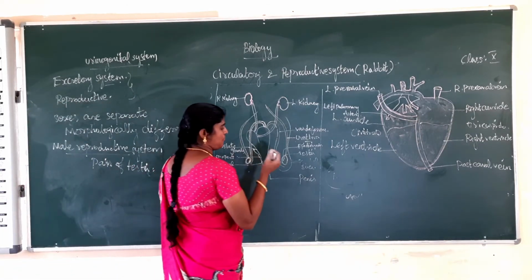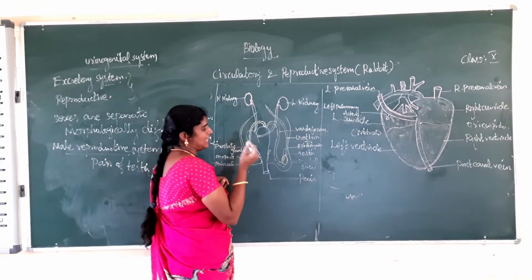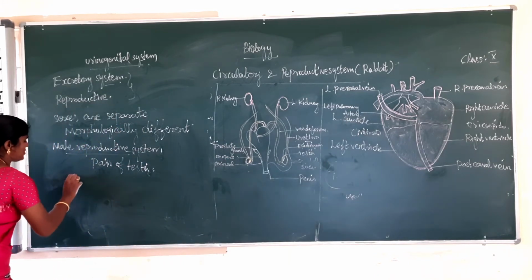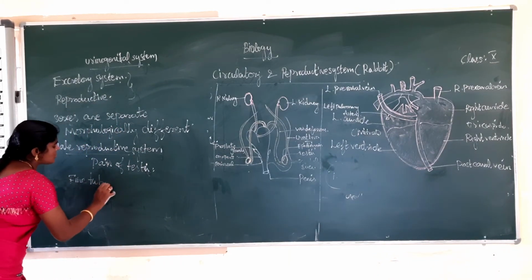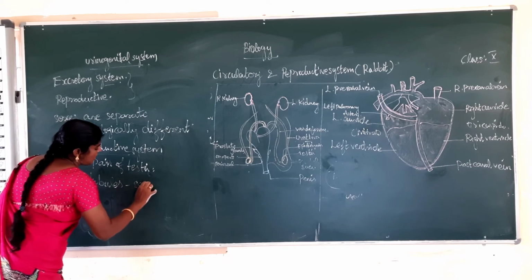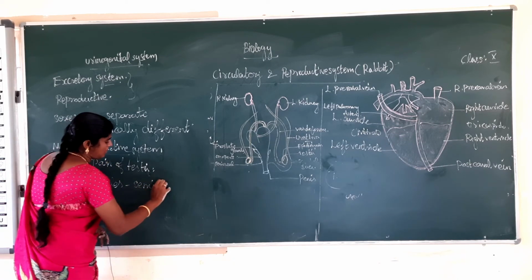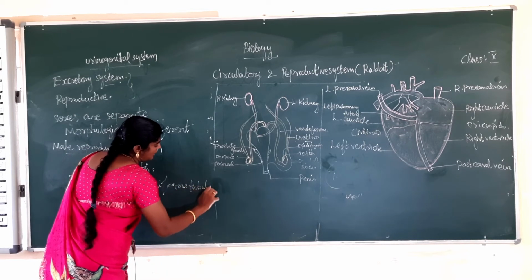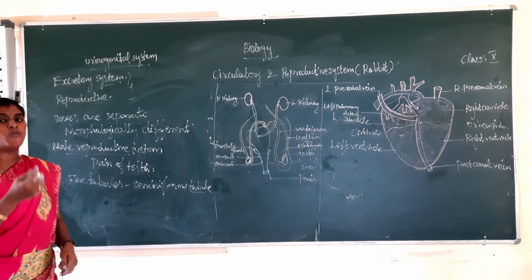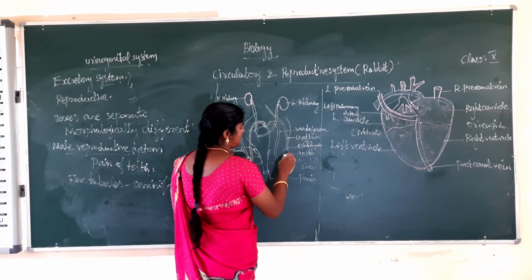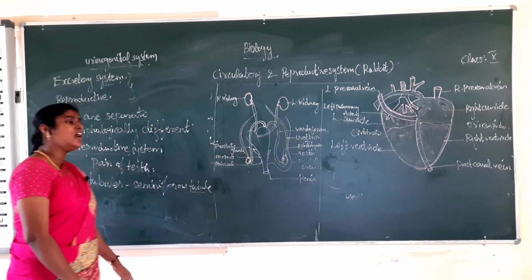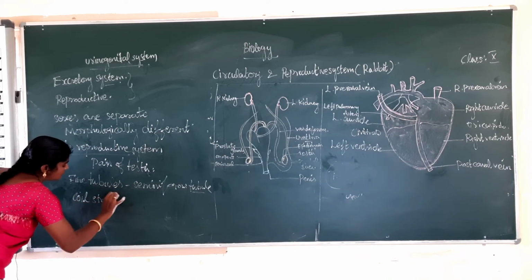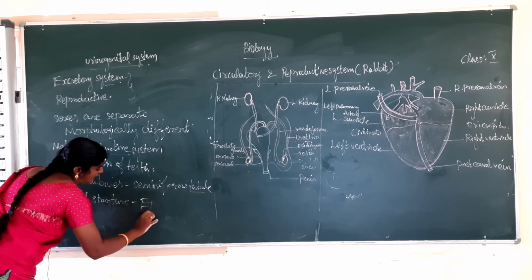The small fine tubules present are called seminiferous tubules. These seminiferous tubules lead to a small coiled-like structure called the epididymis.